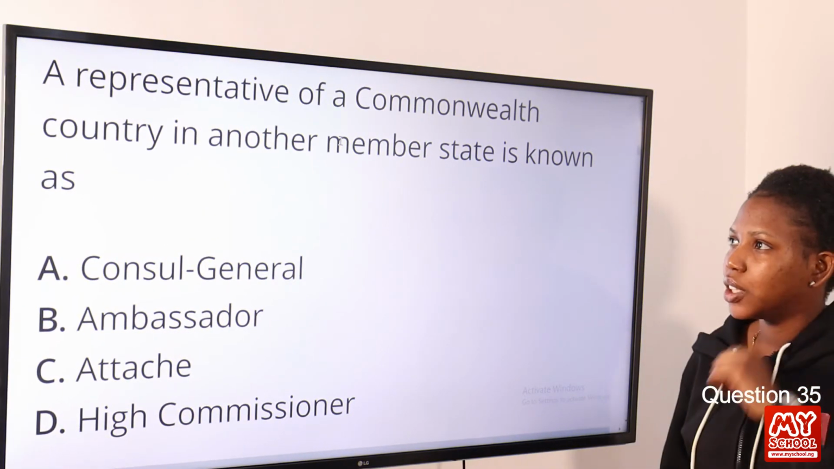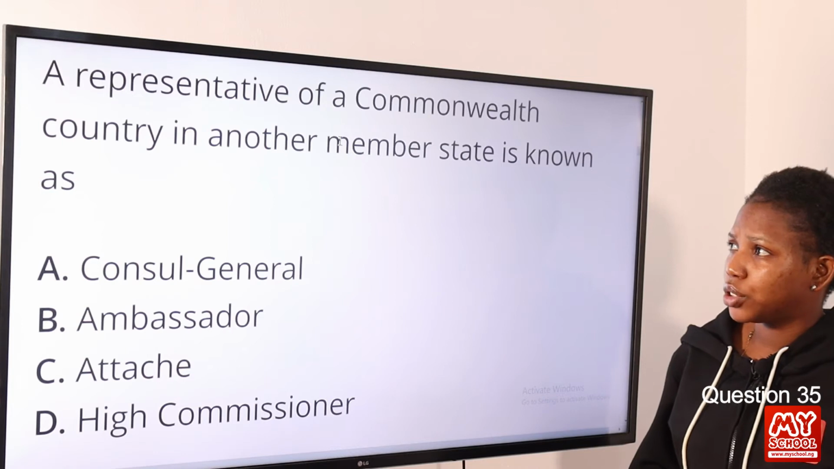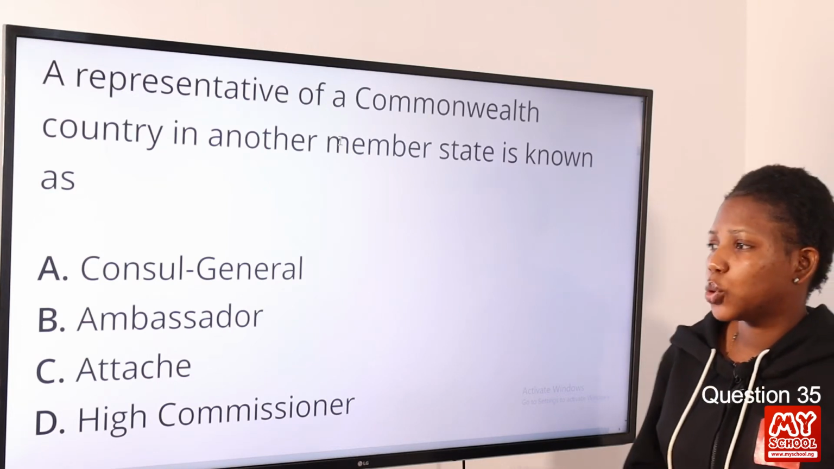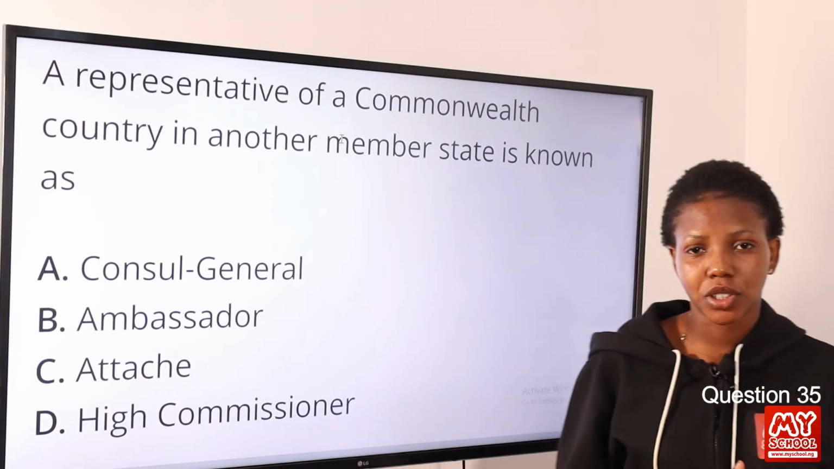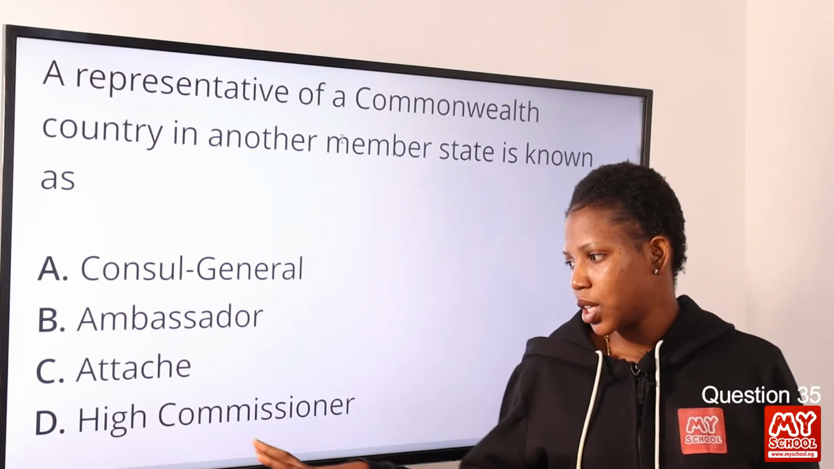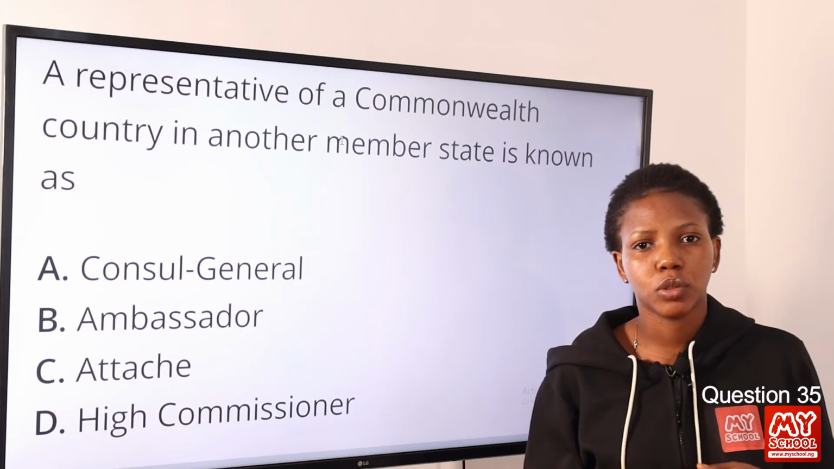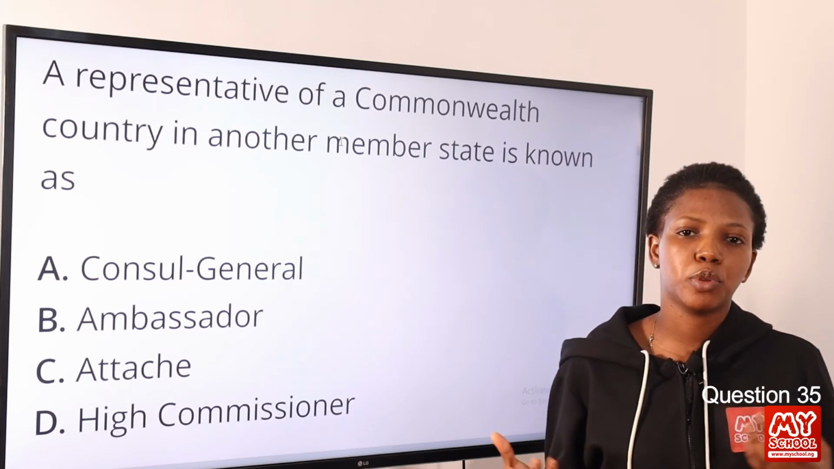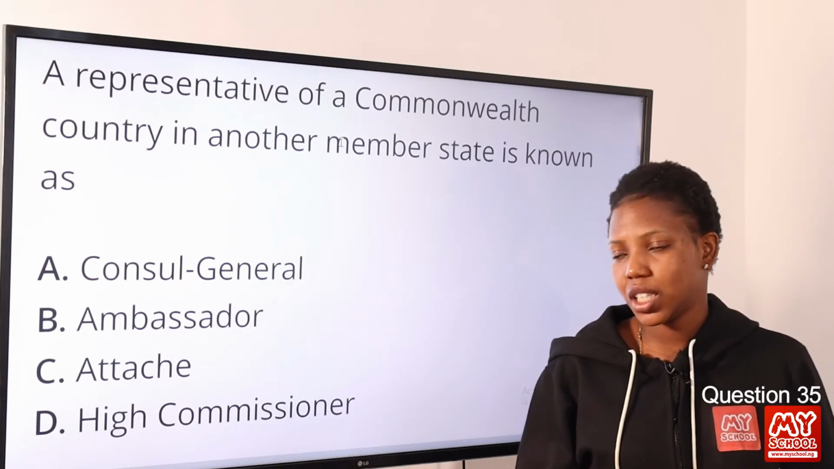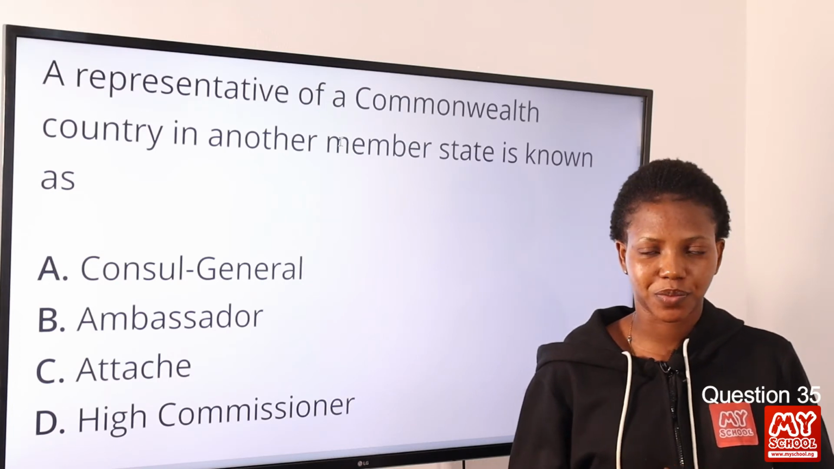Question 35. A representative of a Commonwealth country in another member state is known as? The answer to this question is option D, High Commissioner. High Commissioner is the title given to a representative of the Commonwealth, and is also a senior diplomat. So option D is the correct answer to this question.